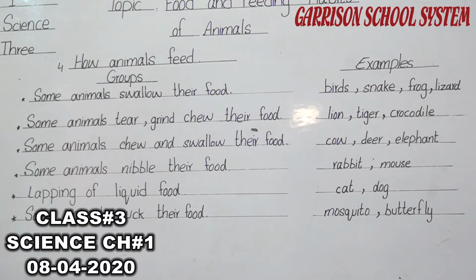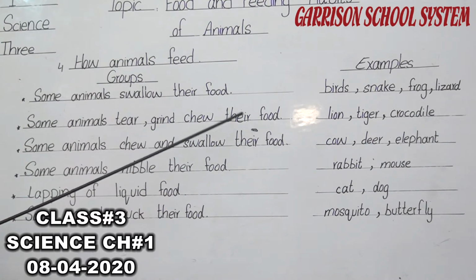The second group is that some animals tear, grind and chew their food. When they get their food, what do these animals do? They tear the food, then grind it and then chew their food. It means these animals have teeth, so they do these activities with the food and eat it.